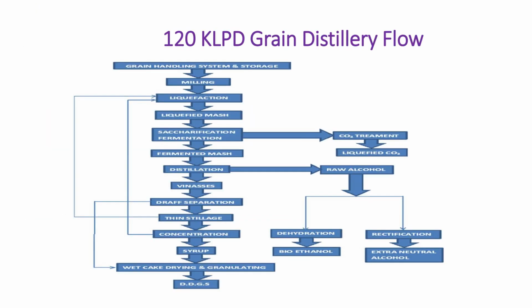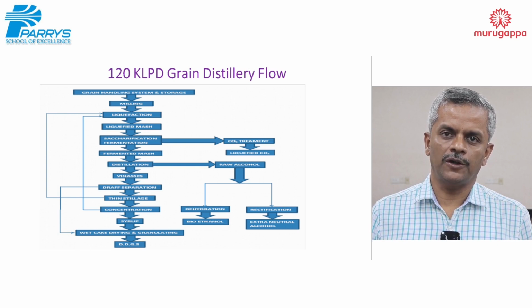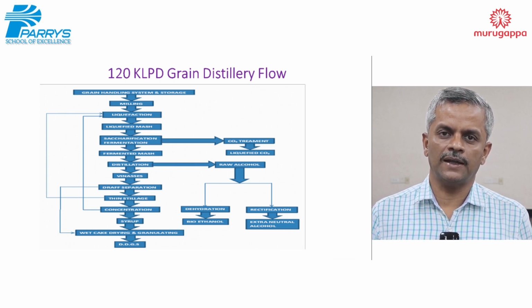the 120 KLPD grain plant. In the grain plant, first the grain is subjected to a milling process to make flour and make a slurry. After that, liquefaction, and then it is used in fermentation. After the distillation process, the waste liquid contains solids which are decanted in the decanter, evaporated, and dried in the dryer. It contains high protein, 45% protein, used in the cattle feed industries.